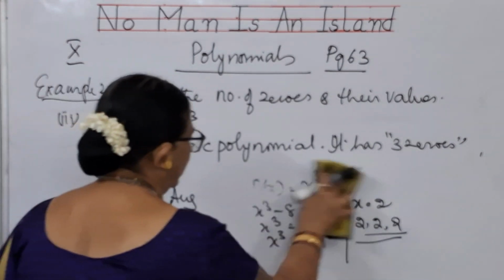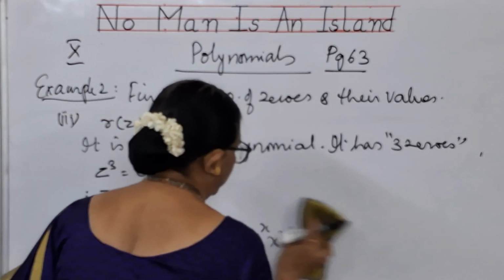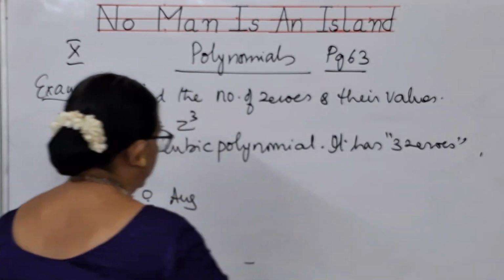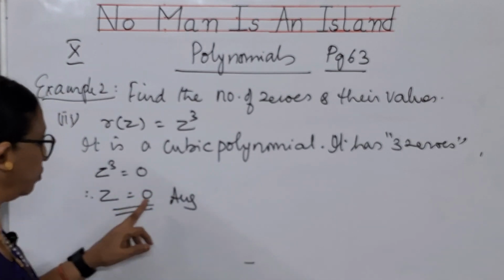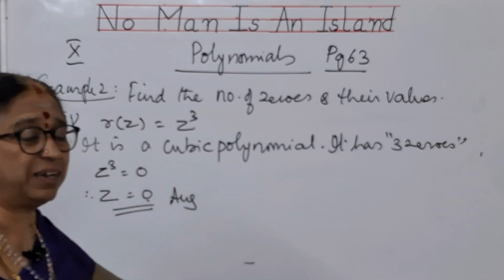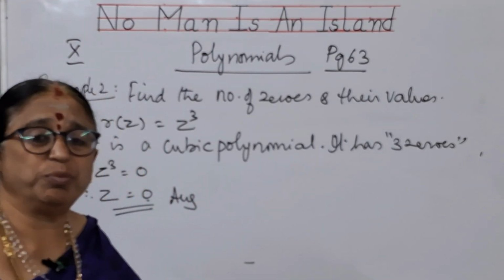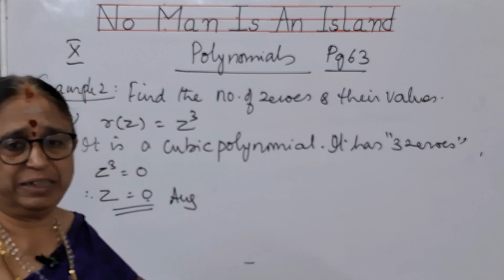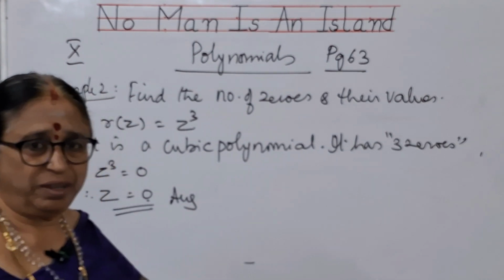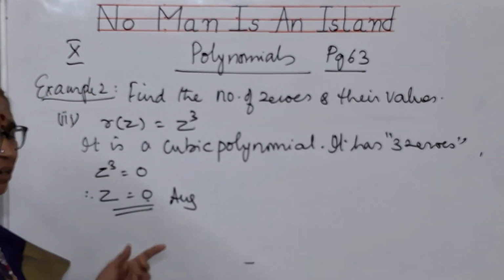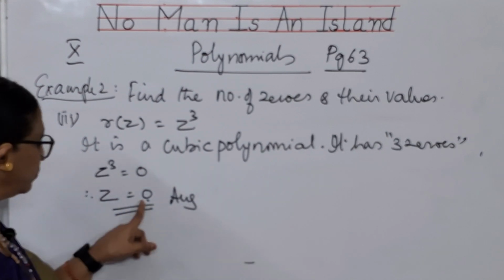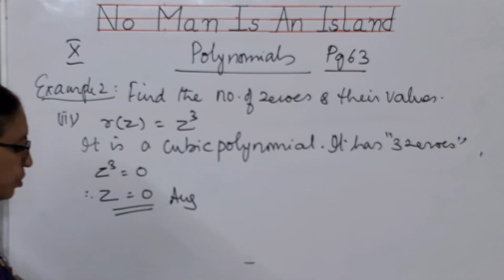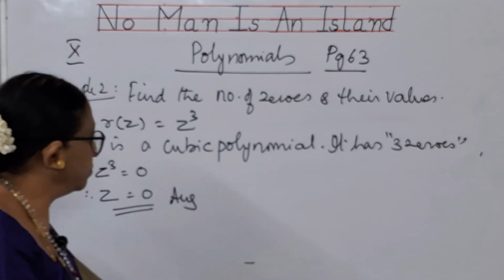This is only an example, children. Means when I say 0, you may have doubt. So I said if I take 8, 8 can be written as 2 cube. So 3 times you will be getting. So 3 zeros. Here 0, 3 times it comes actually. So instead of that we are writing 0. So please note it down.